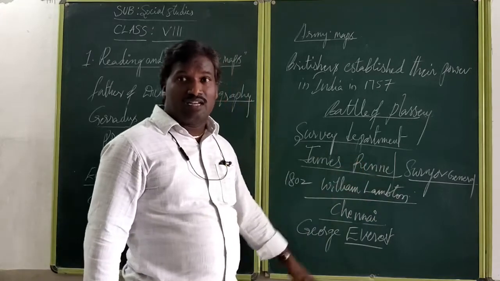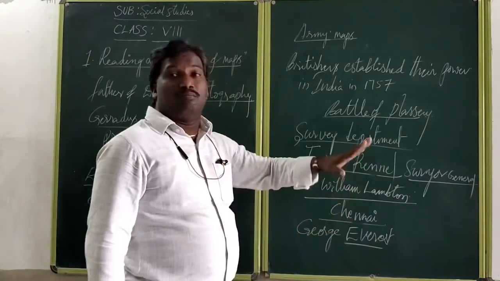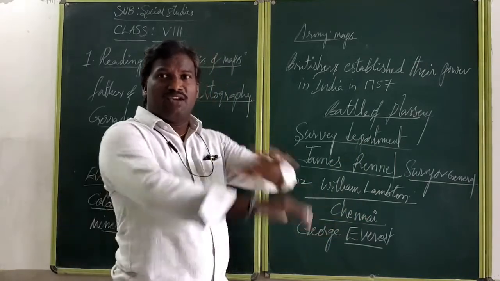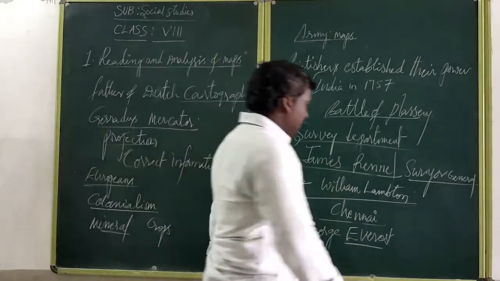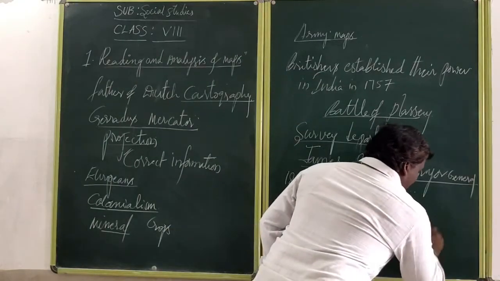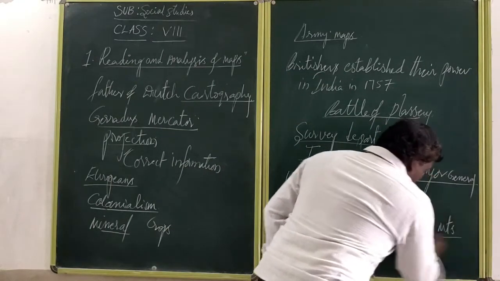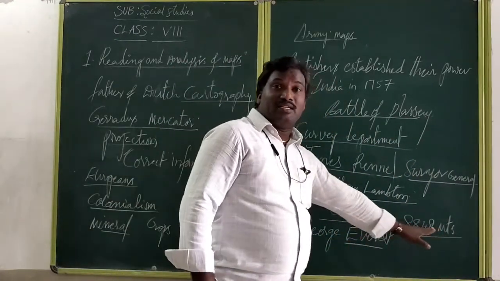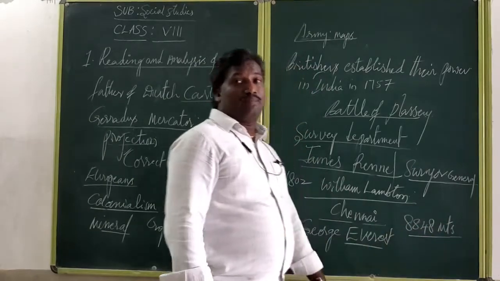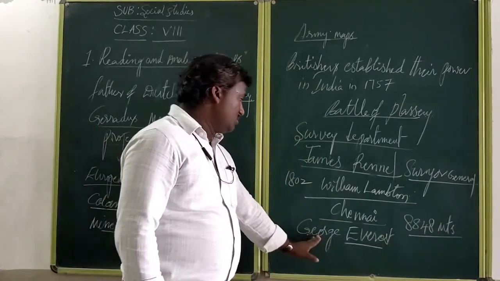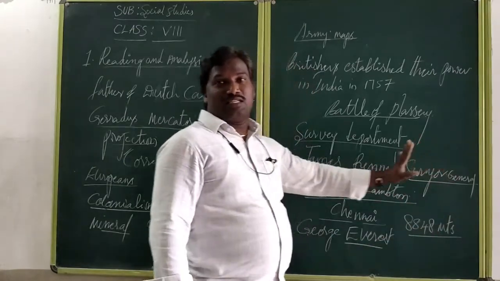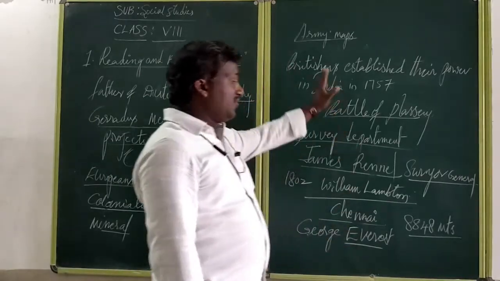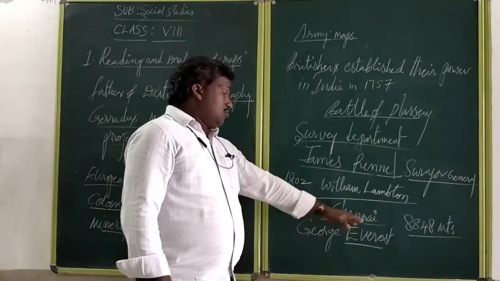You know already very well, the highest mountain peak is Mount Everest. That is the highest peak in the world. Its height is 8,848 meters. Because George Everest measured that mountain's height, his name was given to that mountain. That is Mount Everest. Okay, that is the main importance of measuring the heights of particular mountains.